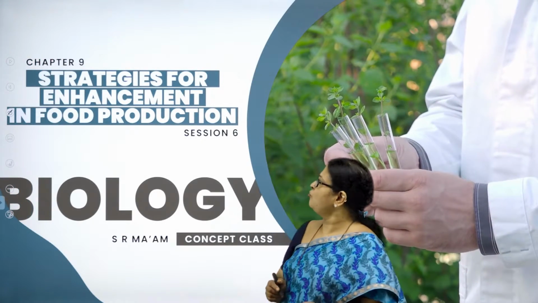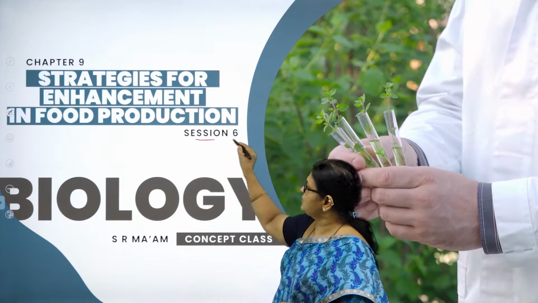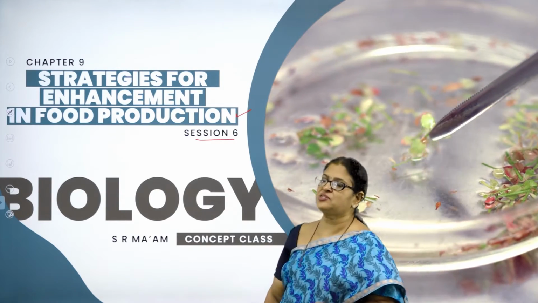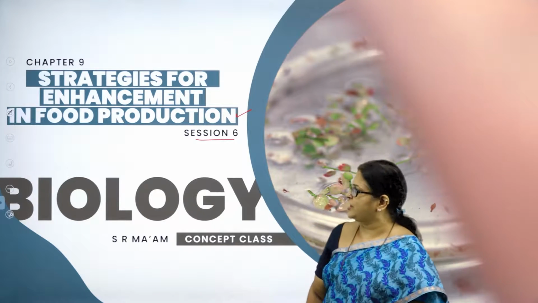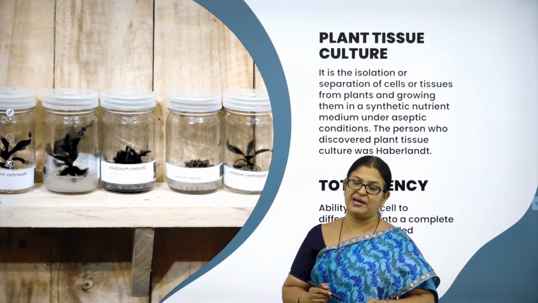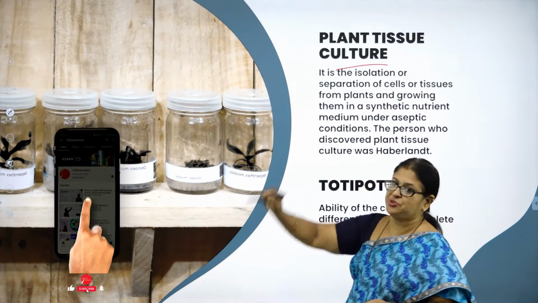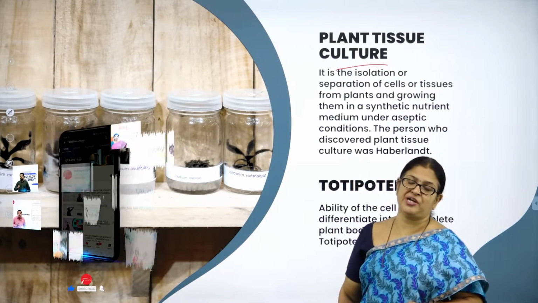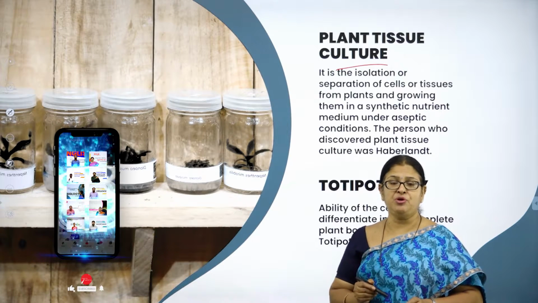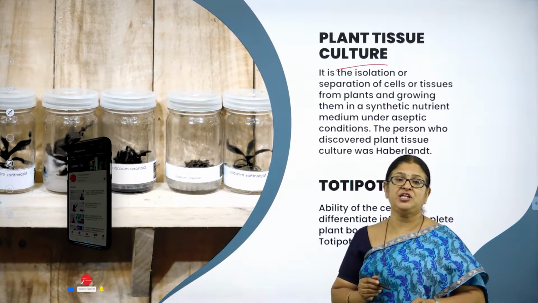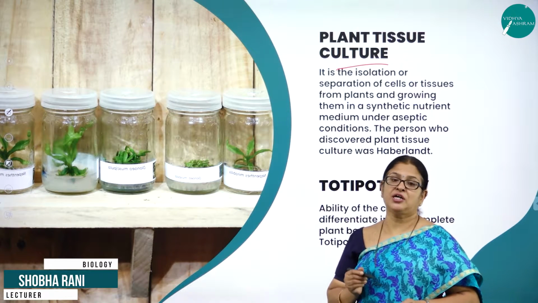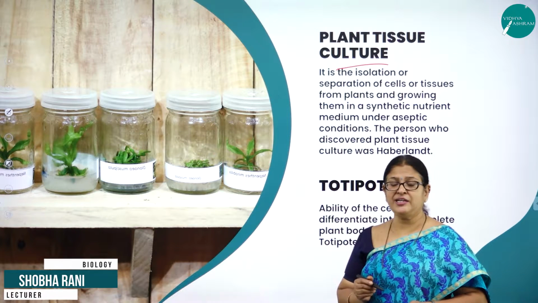Hello everyone, welcome back to the last session 6 of this very important and interesting chapter called Strategies for Enhancement in Food Production. What are we going to study in this last session of this very important chapter? We are going to study about plant tissue culture. What is plant tissue culture? It is a method of growing a plant cell or a tissue or an organ in an artificial nutrient medium under aseptic conditions provided with controlled conditions of light and temperature.